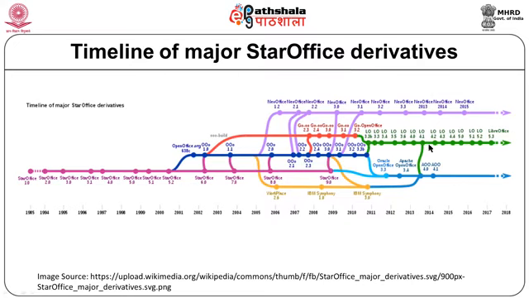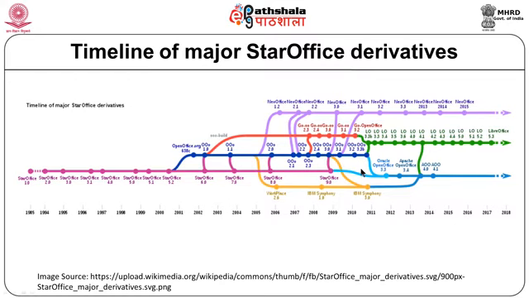LibreOffice is truly open source. It is being managed by an organization which supports open source, and similarly Apache OpenOffice is also truly open source, which is given under the Apache license. We won't discuss more about NeoOffice because most of those Office versions are available for Macintosh, Mac OS.